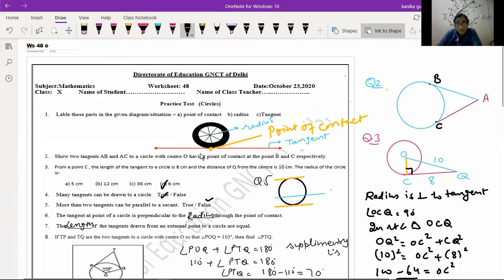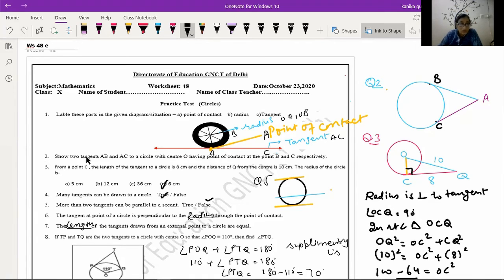Now here this is a circle, name it A. In this figure, the circle touches this line at the point A. This point is called the point of contact. Here AC is the tangent, which touches the circle at one point, and this is called the tangent. Here OA and OB are the radii of the circle. So A is the point of contact and AC is the tangent.